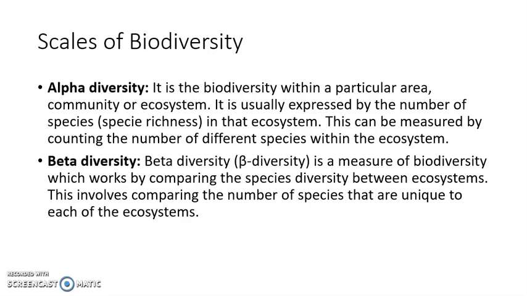When we compare two regions, we look for the species that are unique in those regions. There must be some species that are common in both of these regions, but there will be some species which will be unique between these regions. The species that are unique between these regions make the beta diversity of those two specific geographical locations.